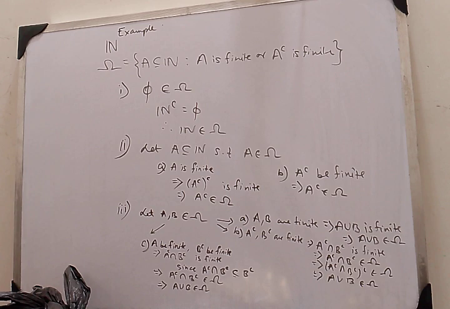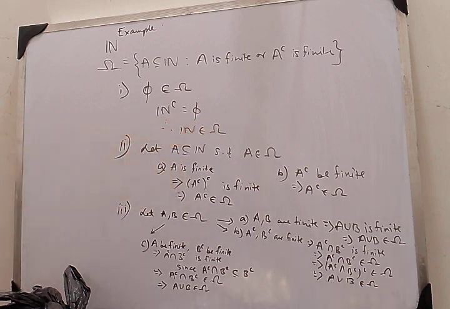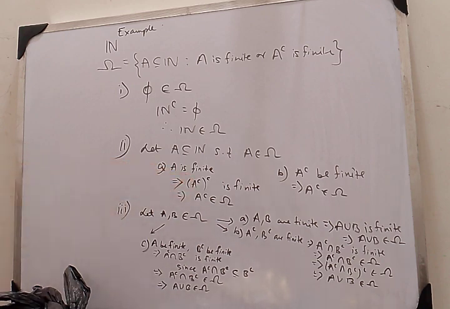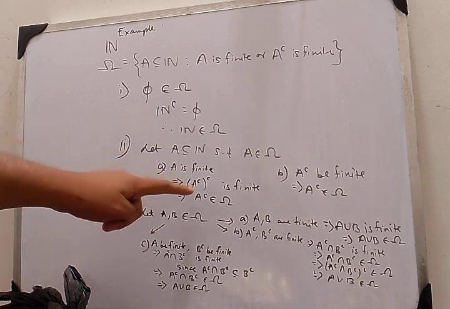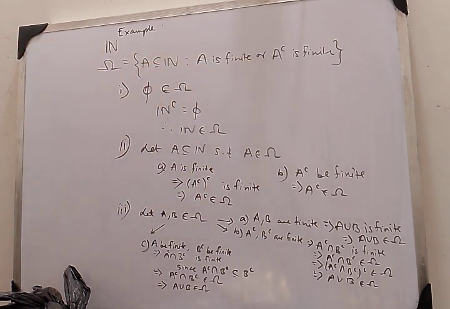We are taking any arbitrary set A which is a subset of N and which belongs to omega. Now if A belongs to omega, either it will be finite or the complement will be finite. So I have two subcases, right? Let us analyze the first subcase where A is finite. See, A can be written as the complement of A complement, okay? And since A is finite, the complement of A complement is finite. And since the complement of A complement is finite, A complement should belong to omega from the definition.